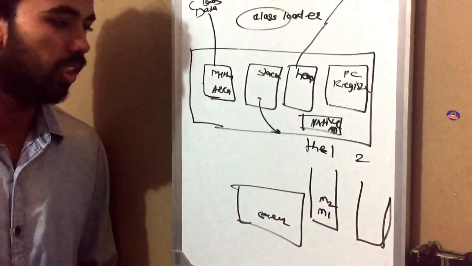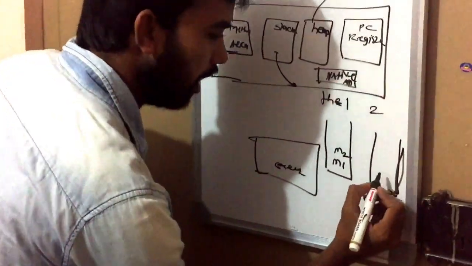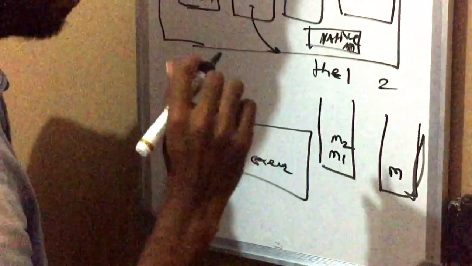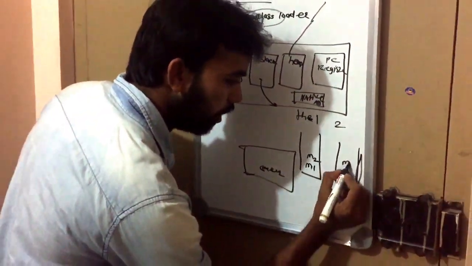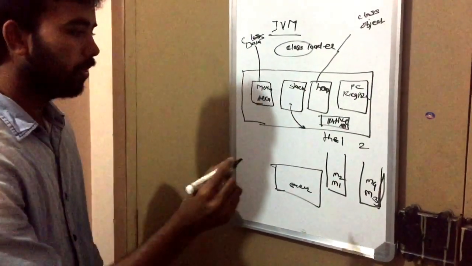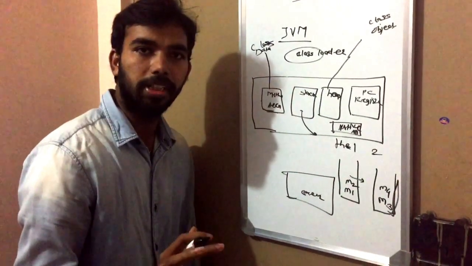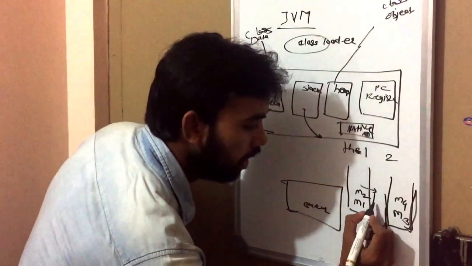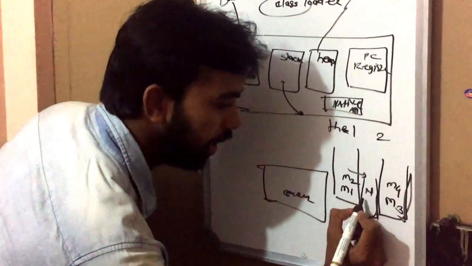If you run the second thread, it creates another stack, and whatever methods are called for that thread are stored in its respective stack. And suppose in our thread you called some native methods. For that, it will create a separate stack, where the native methods are stored.